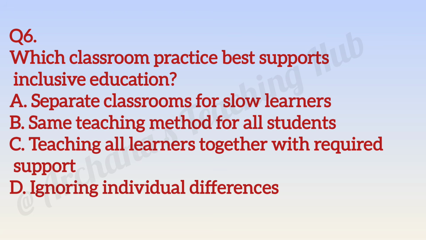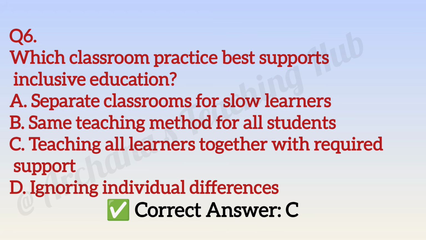Question number 6. Which classroom practice best supports inclusive education? Option A, separate classroom for slow learners. Option B, same teaching method for all students. Option C, teaching all learners together with required support. Option D, ignoring individual differences. Correct answer is option C, teaching all learners together with required support. Inclusive education means educating diverse learners together with adaptation.